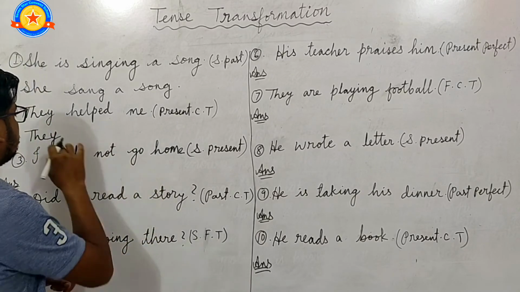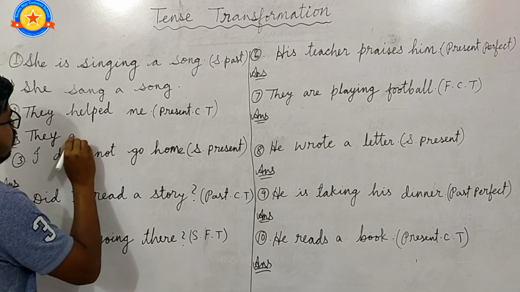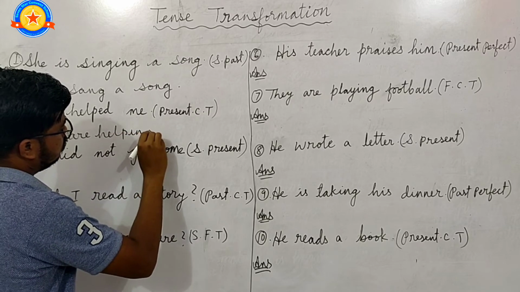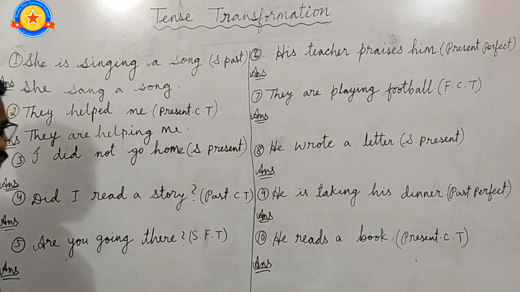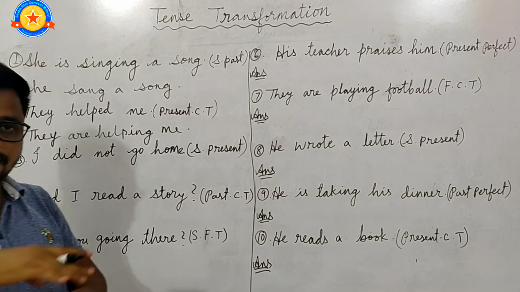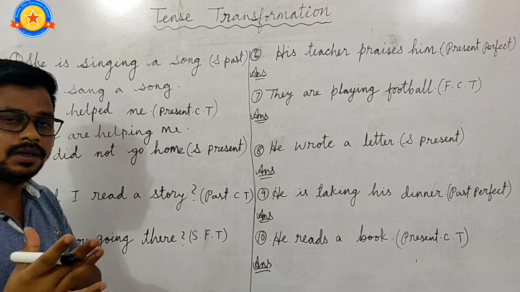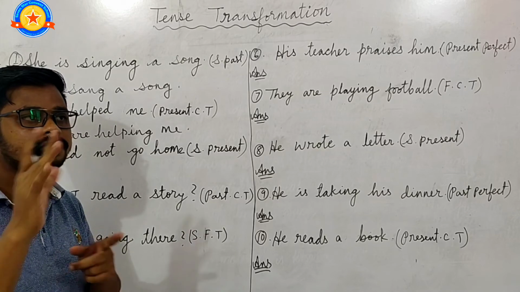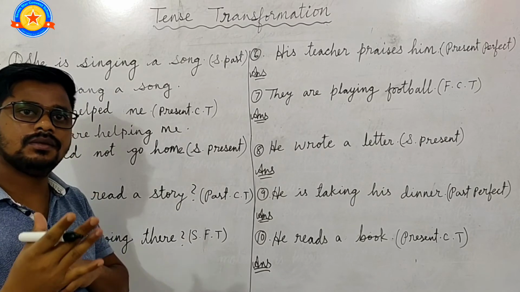Here "they" is a plural subject, so we will write "are". They are helping me. If the sentence is affirmative, then we have to change it into affirmative only. If the sentence is negative, we have to change it in negative, and if the sentence is interrogative, we have to change it in interrogative only.